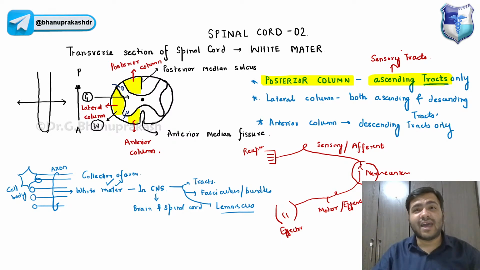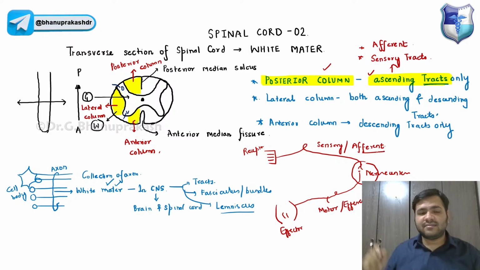Okay, the midbrain, the thalamus, the cerebrum, everywhere. So that is related with the posterior column ascending tracts. These are the sensory tracts, or also called the afferent tracts, carrying the sensation.